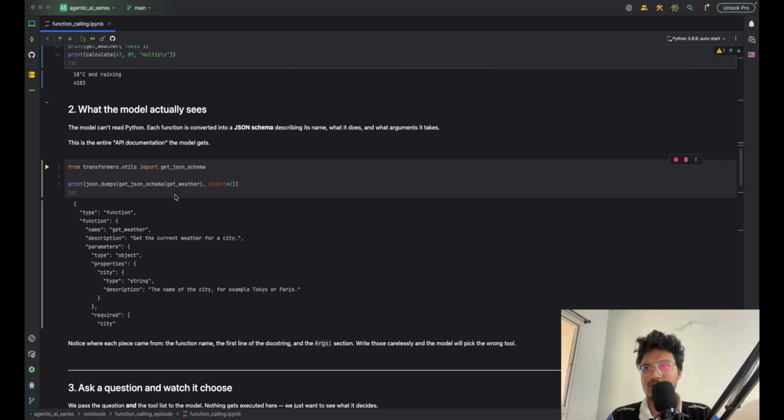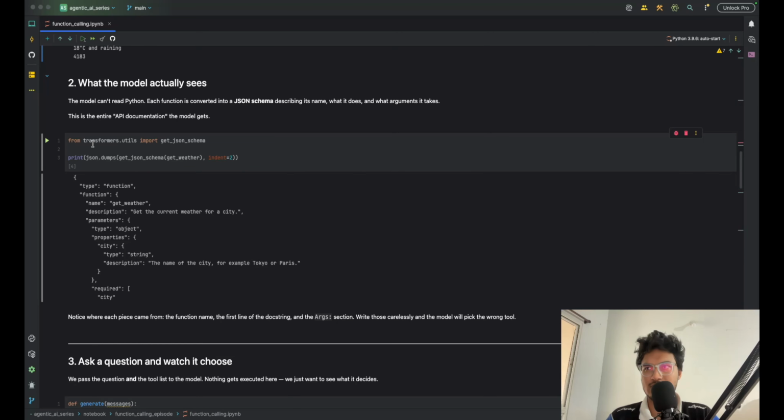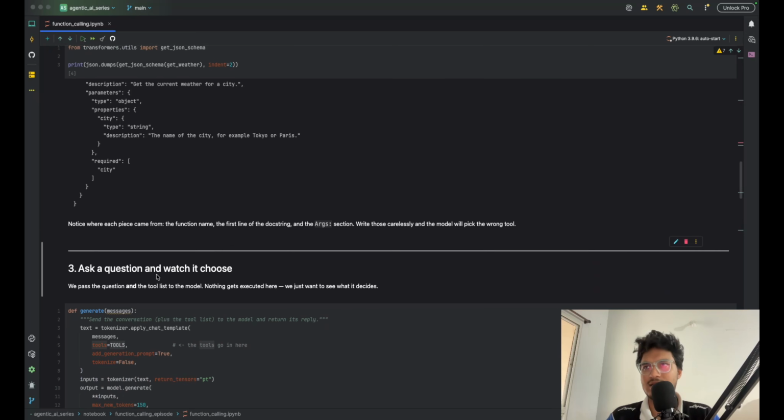So what does the model actually see? This kind of JSON function. The model cannot read Python. Each function is converted into a JSON schema. This is how it looks like. You can also look at it.